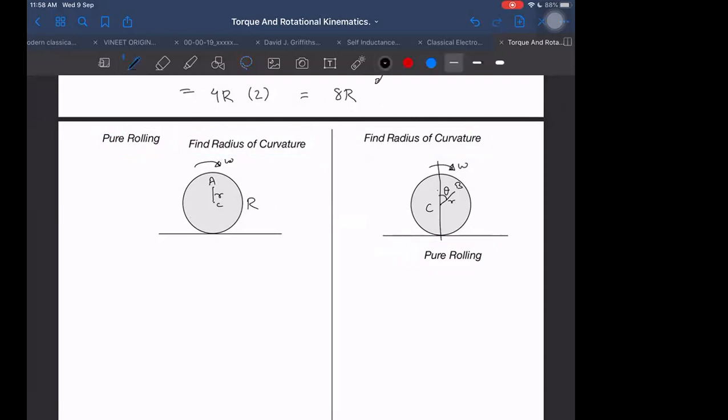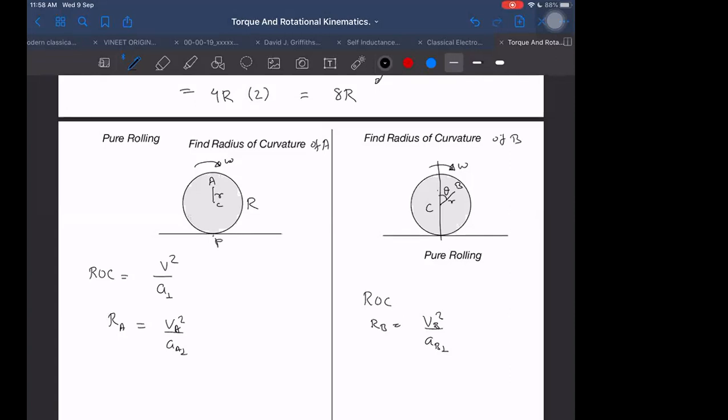Of which point? Of point A. Of point B here. What is the formula for radius of curvature? Radius of curvature formula: V square by A perpendicular. Yes, sir. So let us use it to find out. Let us call it R A, and let me call that one RB, which is equal to V B square upon A B perpendicular. V A square upon A perpendicular to A. Perpendicular means perpendicular to VA.